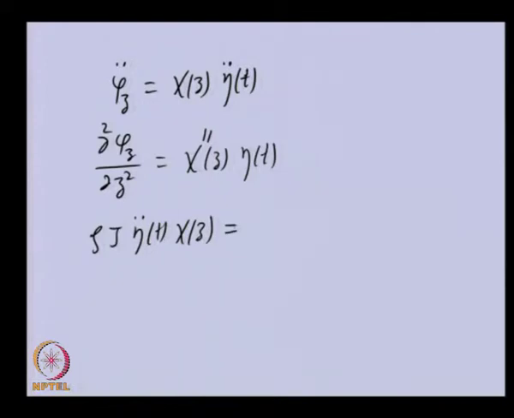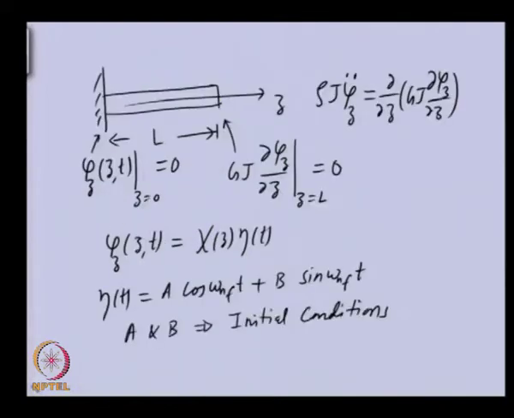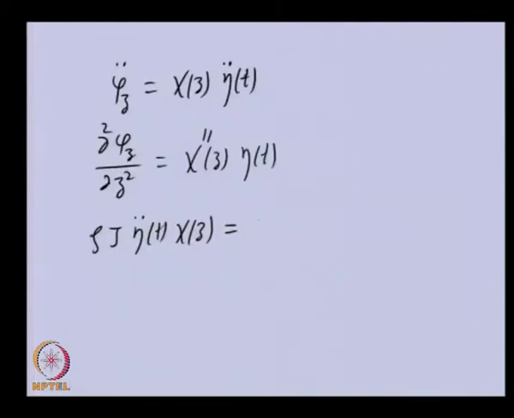On the right side, because we have considered this shaft uniform, G J will be constant, so it will come out. So we will have G J and the double derivative of that function, so we will get chi double derivative with respect to Z times eta of t.